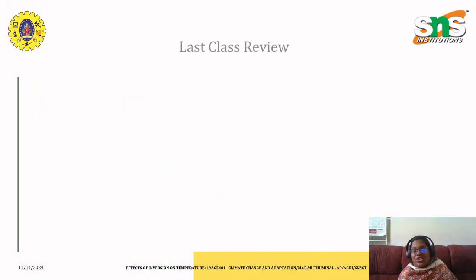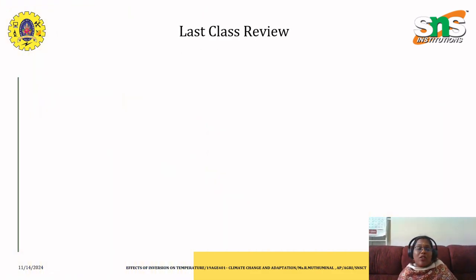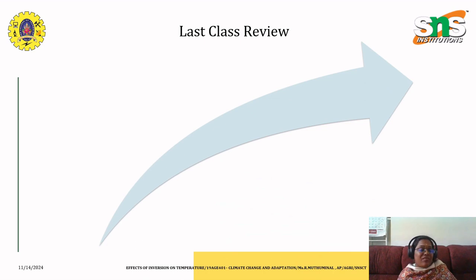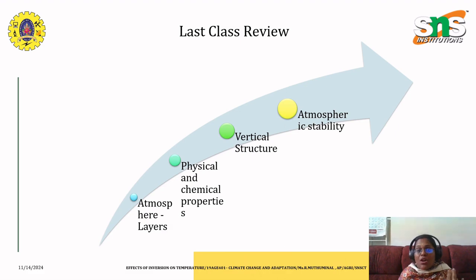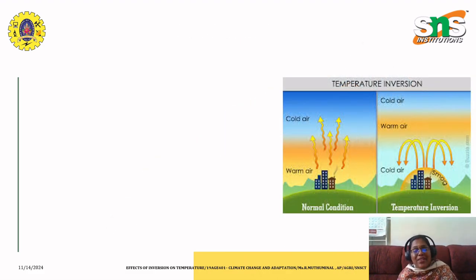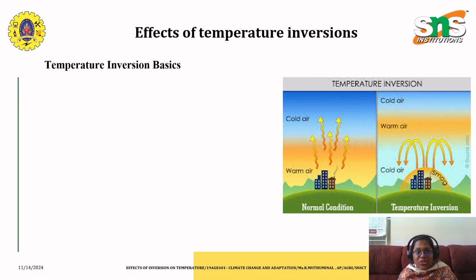Before going into the session, let us have a small recap on the previous lecture series, what all we have seen. We have seen what is atmosphere, what are the layers of atmosphere, what are the properties of atmosphere, that is physical and chemical properties, what are vertical structure, what is atmospheric stability, and what is temperature inversion. Today we'll see the effects of temperature inversion.